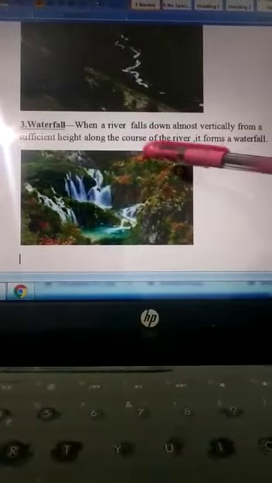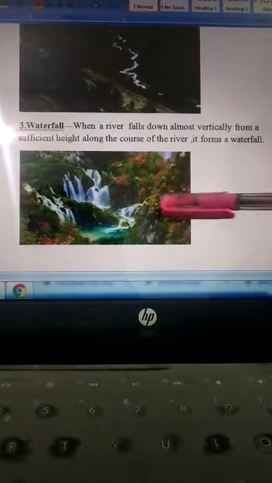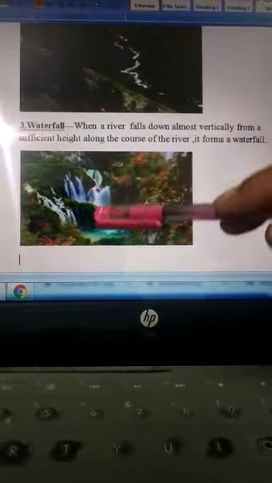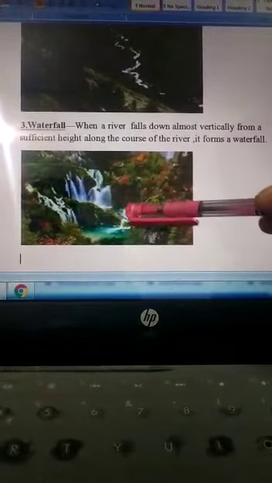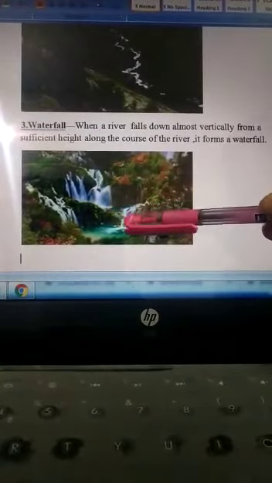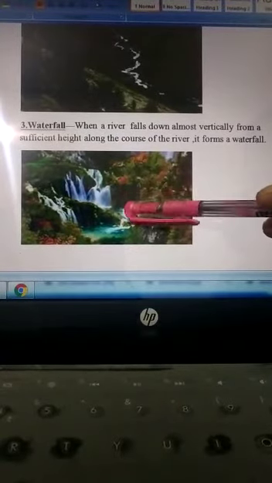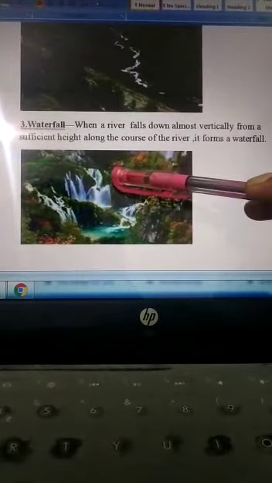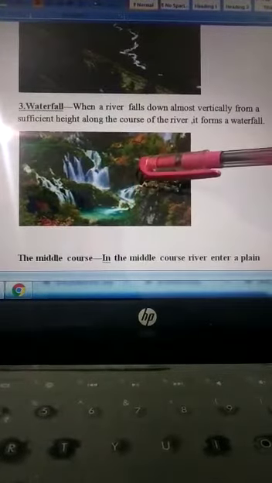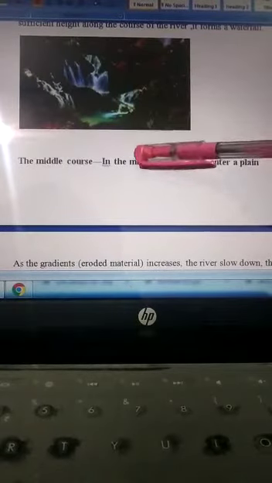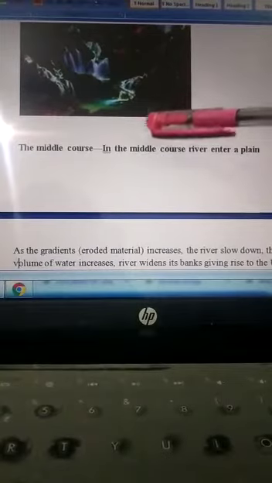Then, waterfall. When the river flows through the mountainous area and finds a gap in the rocks, it starts flowing from there also, so it makes a waterfall. It flows vertically from a sufficient height along the course of the river, so it forms a waterfall. Niagara Falls and Venezuela's Angel Falls, you are aware of these major waterfalls of the world.